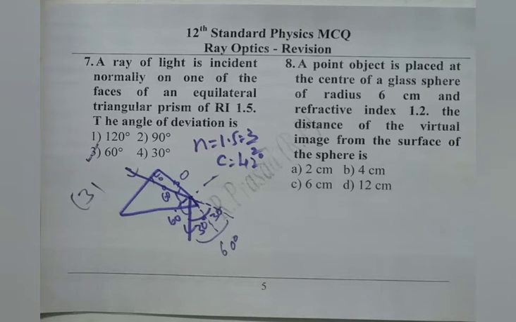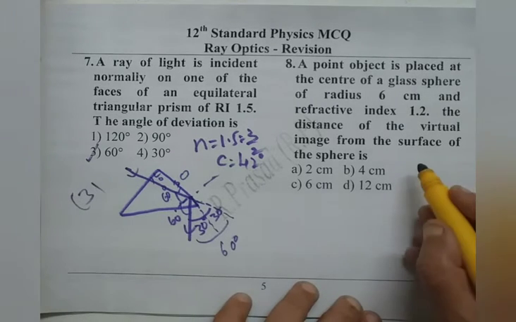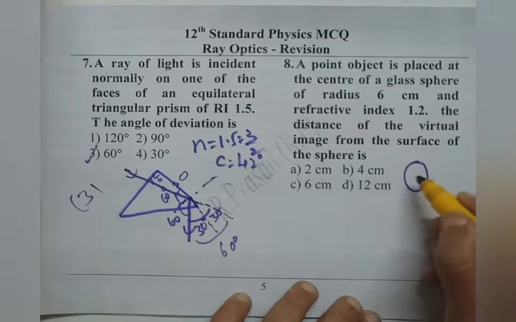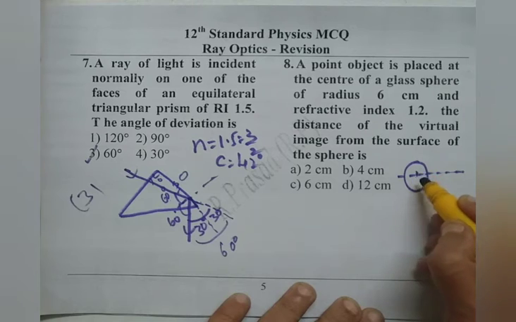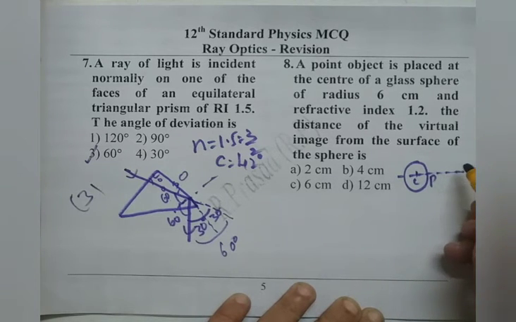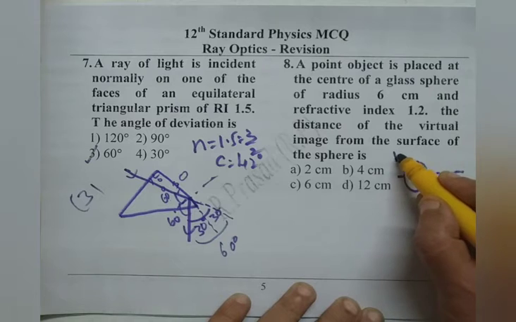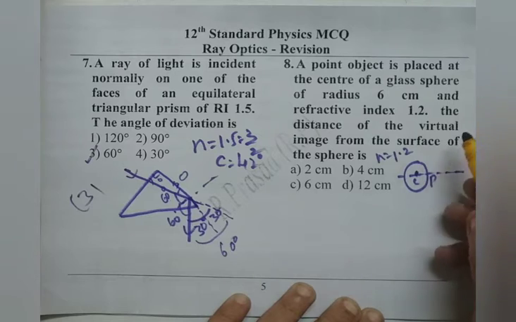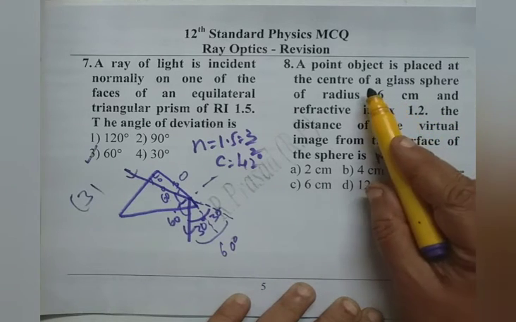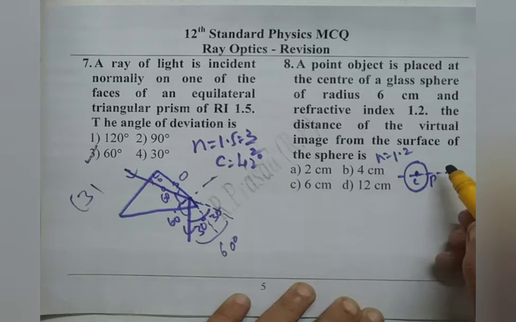A point object is placed at the center of the glass sphere of radius 6 cm and refractive index 1.2. The distance of the virtual image from the surface of the sphere. We draw the figure first and then think of the calculation. If we draw the figure, most probably there is no need to do the calculation. Say this is the center of the sphere, this is the pole, and the refractive index is given to be 1.2. At the center, exact center, the object is there, that is a point object is placed at C.